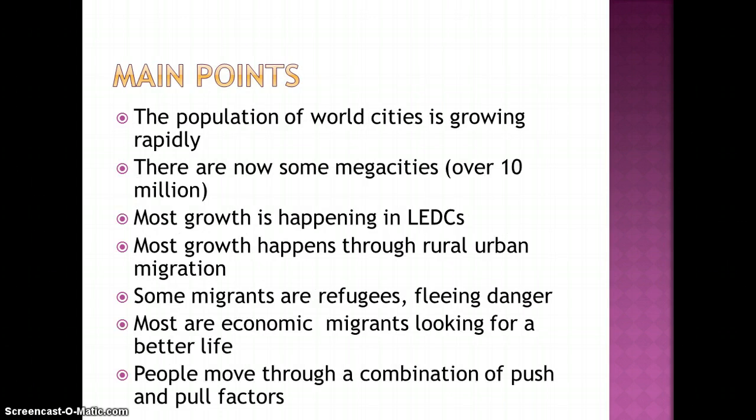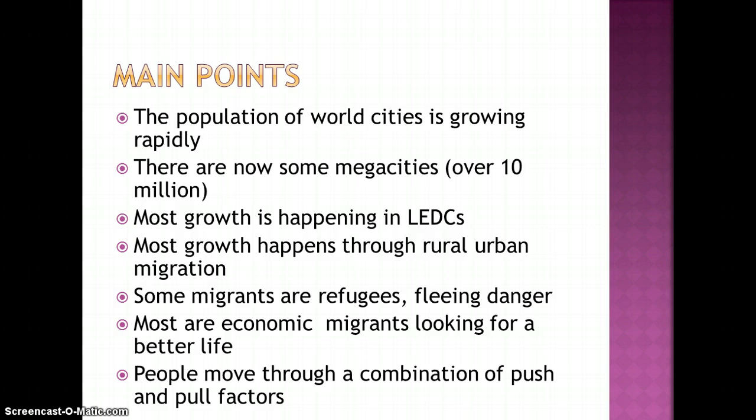But the main points we need to consider from this section. The population of world cities is growing rapidly. There are now some megacities. There are over 10 million people living in one area. Most of the growth is happening in LEDCs, and most of the growth happens through rural to urban migration.